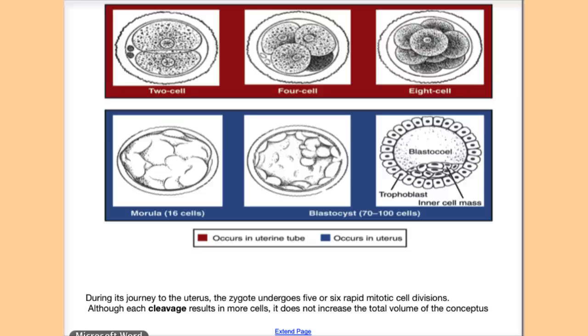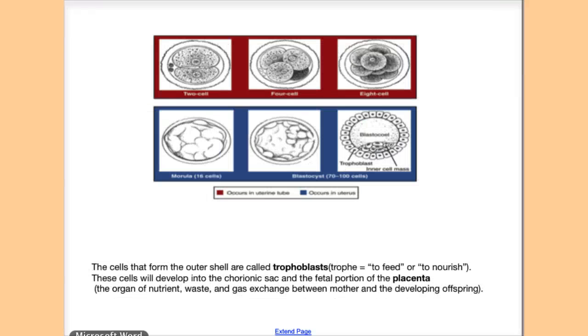After that, you have a solid ball of cells, which is made up of 16 cells called the morula, and then that is happening in the uterus until you have what is called a blastocyst being formed, where there are 70 to 100 cells. As you can see, there is going to be an outer membrane that is being formed at the blastocyst stage. And this outer membrane is what is going to form the placenta.